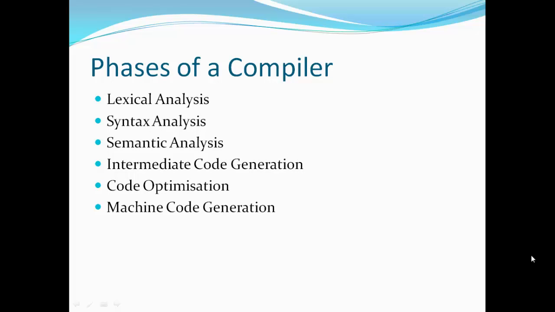Phases of a compiler. There are 6 phases of a compiler. They are lexical analysis, syntax analysis, semantic analysis, intermediate code generation, code optimization, and machine code generation.